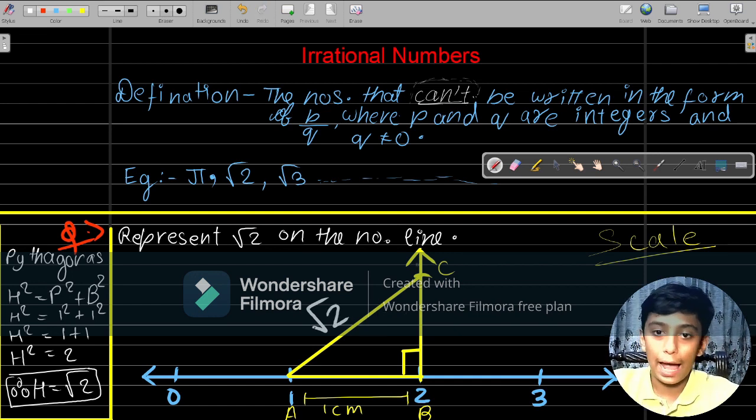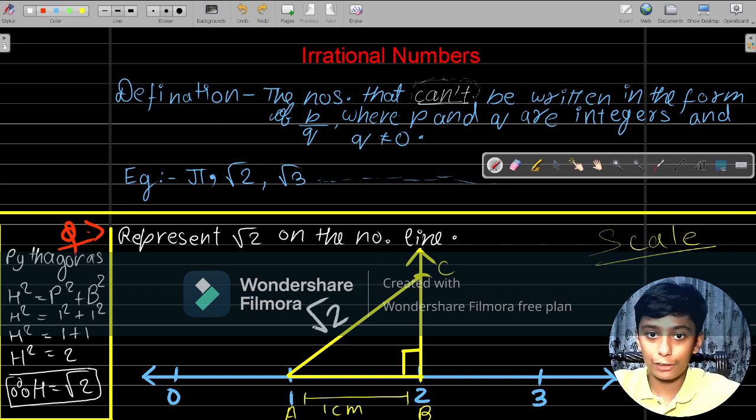Root 2. And the last step of this is that over here you got root 2. Then put the needle of the compass on point A, take the pencil to point C, and from over here you have to draw a dotted arc, okay?